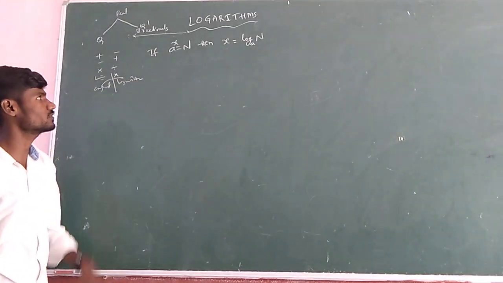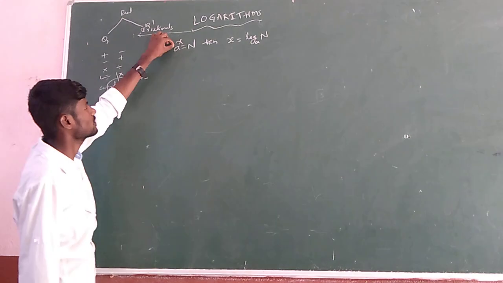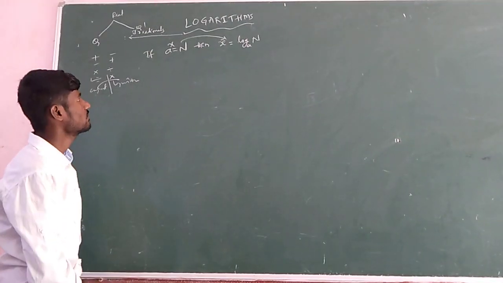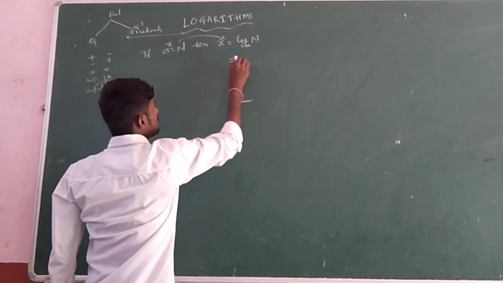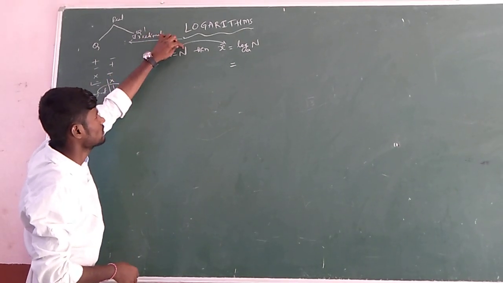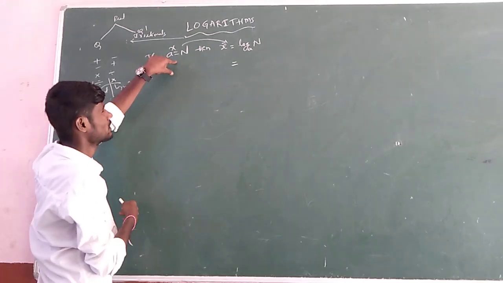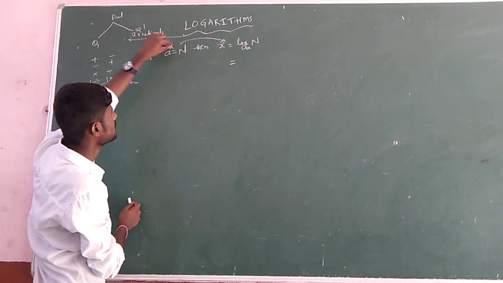So always remember, logarithms are generated from exponents, as the transposition form of exponents. If you do reverse simplification, I will give one clue on how to remember. A power x equals n is in exponent form, visually we can see clearly. If you want to convert it into logarithm form, we are finding x.